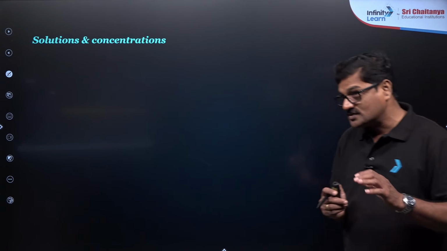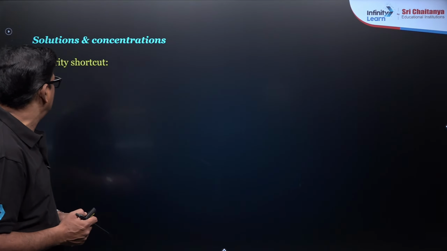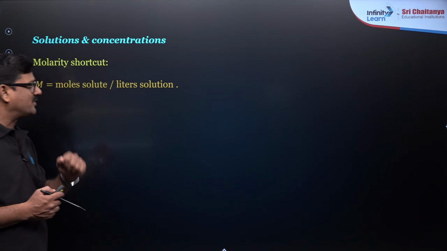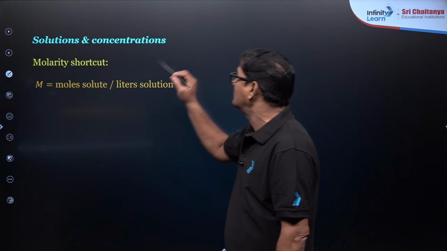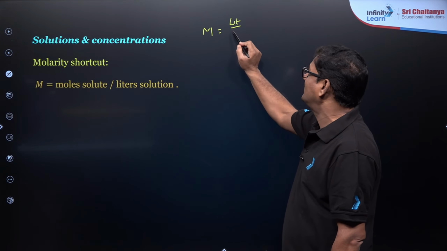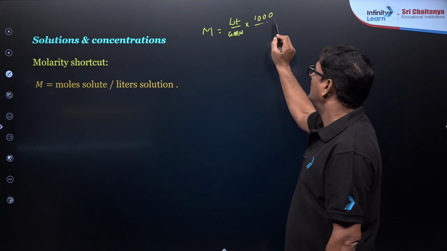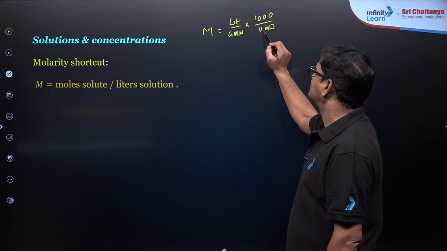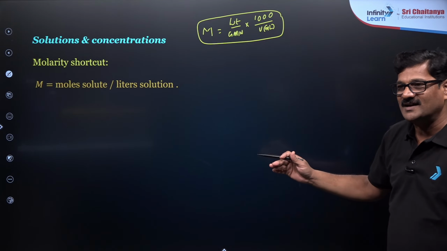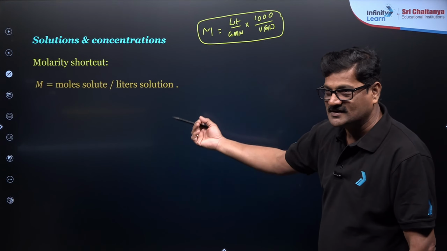And moving ahead, solutions and concentrations. Here is the molarity shortcut. Molarity is equal to moles of solute per liter of the solution. Everybody knows this molarity formula. That is equal to weight of the substance by gram molecular weight into 1000 by volume expressed in milliliters. So this is your molarity. Nazim Ali, your answer is correct, approved.